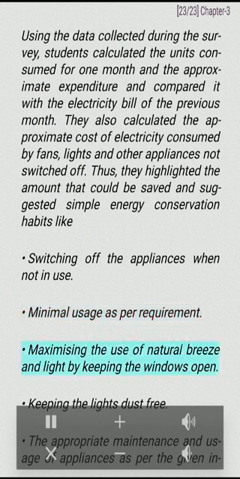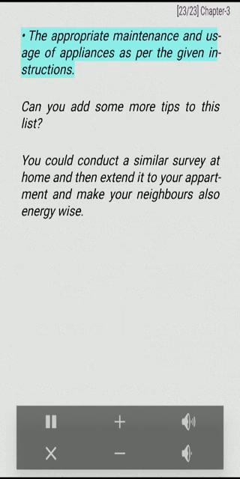Maximizing the use of natural breeze and light by keeping the windows open. Keeping the lights dust-free. The appropriate maintenance and usage of appliances as per the given instructions. Can you add some more tips to this list? You could conduct a similar survey at home and then extend it to your apartment and make your neighbors also